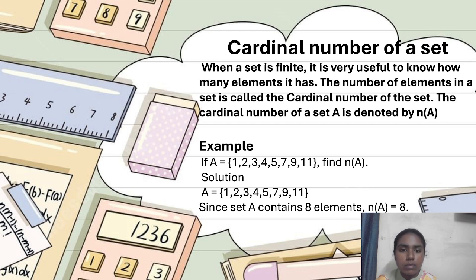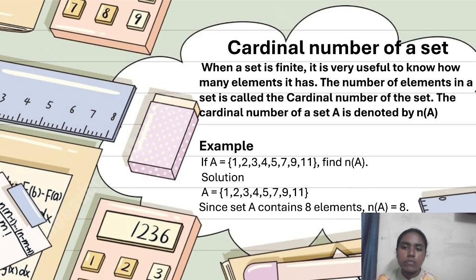The number of elements in a set is called the cardinal number of the set. We already discussed what is meant by a finite set. A finite set is a set which has a countable number of elements. Countable means we can obviously count how many elements it has. So if we are able to count how many elements it has, we can write it in the form of a number. That is what we denote as the cardinal number.